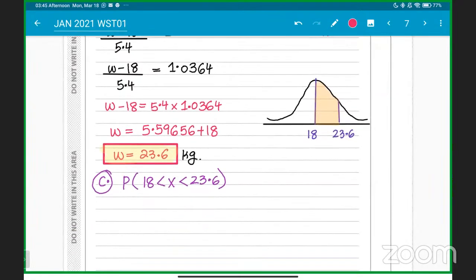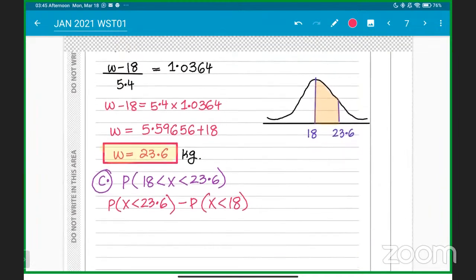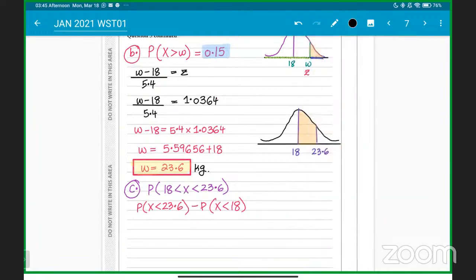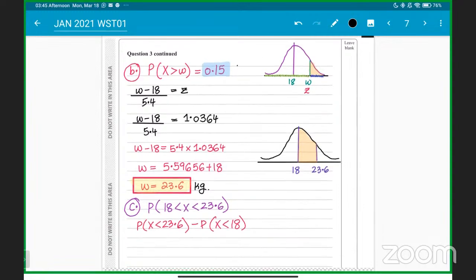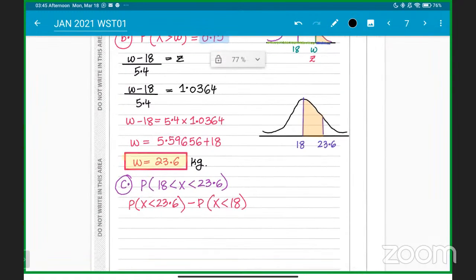What you have to do is simply follow carefully: probability of X is less than 23.6 minus the probability of X is less than 18. That is what you have to do to get the answer. So we already know the answers here. Since we already had the value for 23.6, if the probability of X is greater than 23.6 is 0.15, then the probability of X is less than 23.6 will be 85%, that is 0.85.